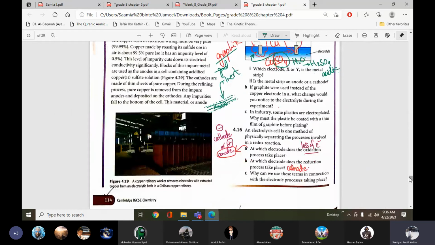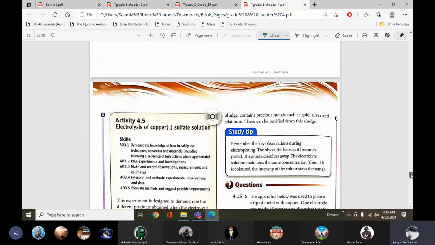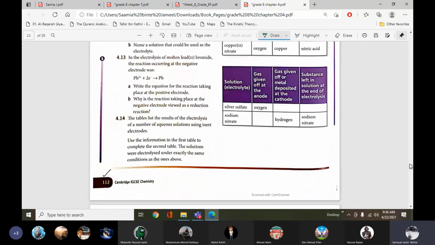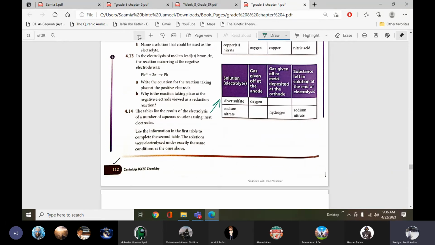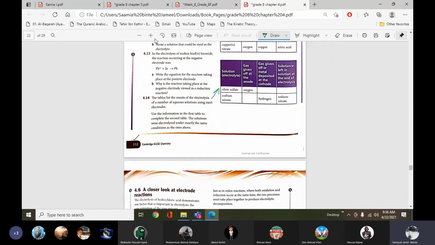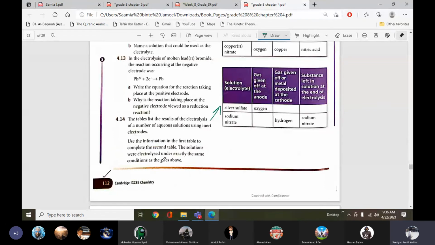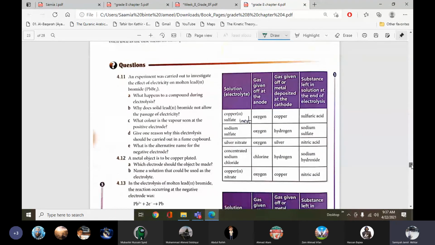Before that, there are questions on page 112. The tables list the results of electrolysis of a number of aqueous solutions using inert electrodes. Use the information in the first table to complete the second table. The solutions were electrolyzed under the same conditions as the one below. So use this first table to complete the second table.